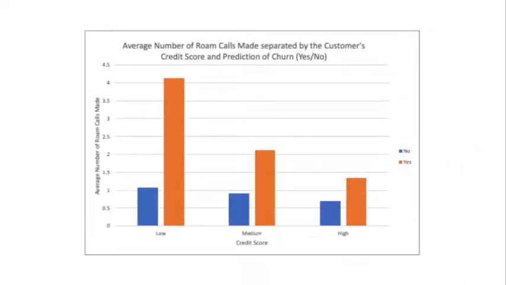This graph represents the average number of roaming calls customers are making based on their credit score and whether or not they're predicted to churn. We can observe that customers with highest average number of roaming calls had low credit score. At the same time, the lowest average number of roaming calls were made from high credit score customers. We can assume that customers with a low credit score will be more likely to engage in roaming calls, and customers with high credit score are less likely to engage in roaming calls. Overall, customers are more likely to churn when they are engaging in roaming calls.